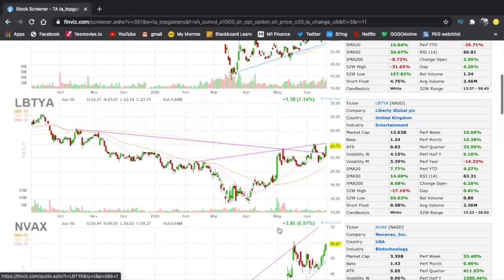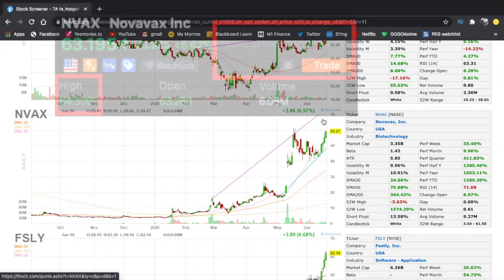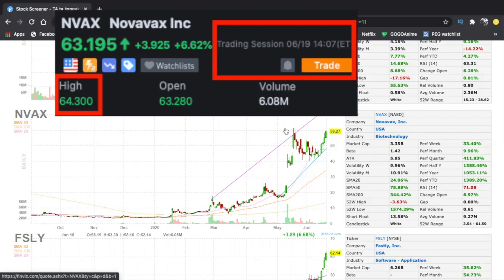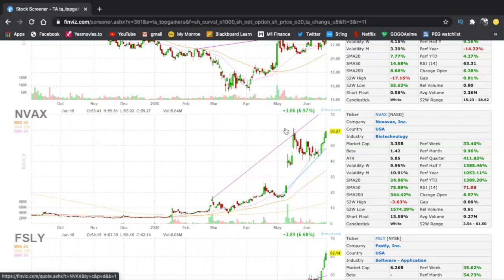And we can just finish this off with NVAX. This is one of the ones that we are in already today. We took a position on this for a swing trade. I absolutely loved it. This is one of my favorite chart patterns. This is a nice U-shaped breakout of the 52-week high. So it not only has the 52-week high, it has a U-shaped breakout. I mean, it's just beautiful. It's up 5%. It's meeting all of the 3 screeners' criteria. So we are about to see some crazy stuff here, right?